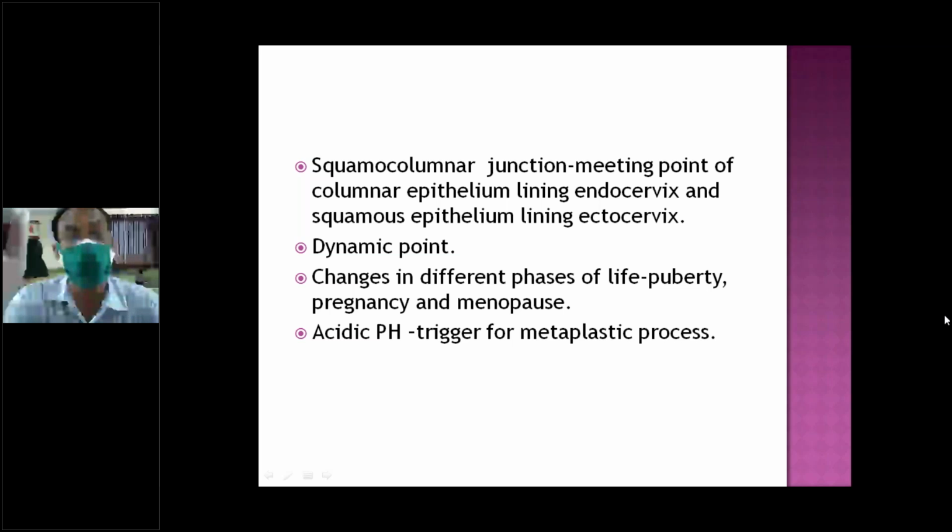It is a dynamic position. Due to the estrogen effect at puberty and reproductive age, it comes outside. But at menopause, it goes inside. It depends upon estrogen, so it is a dynamic position.